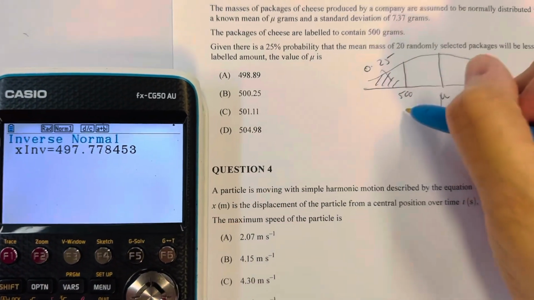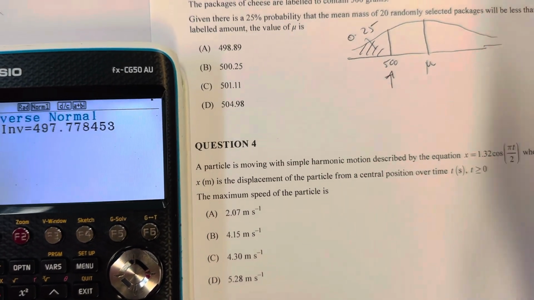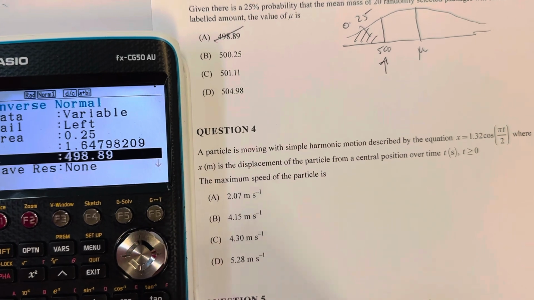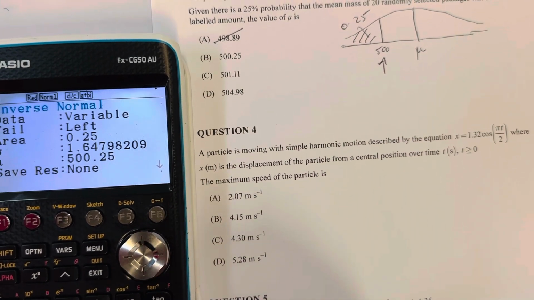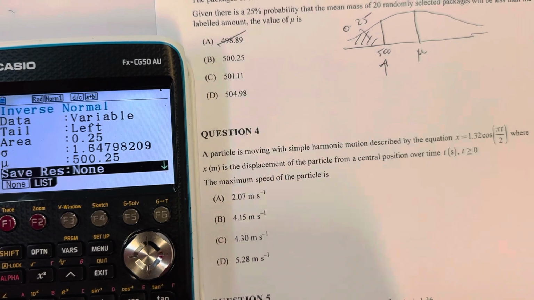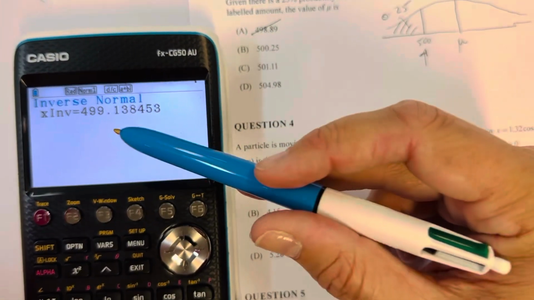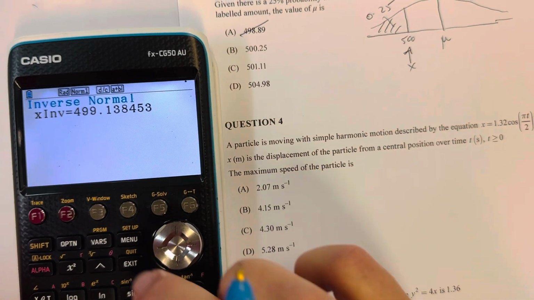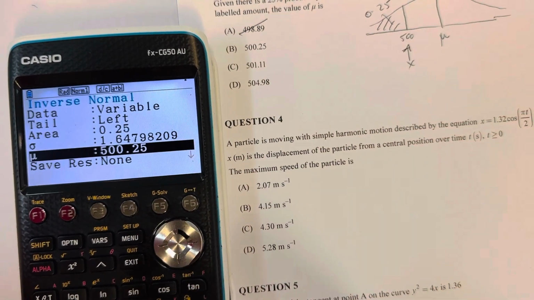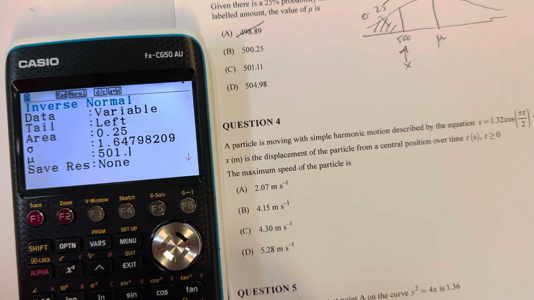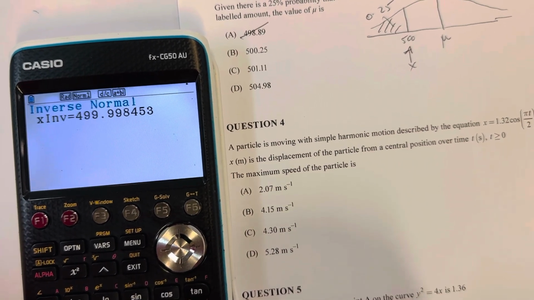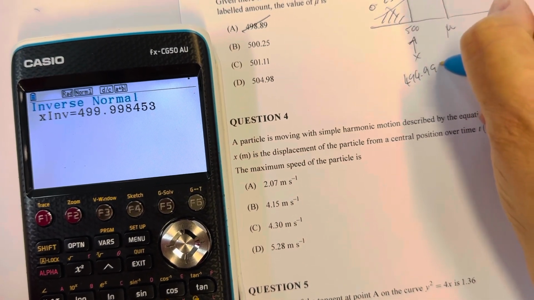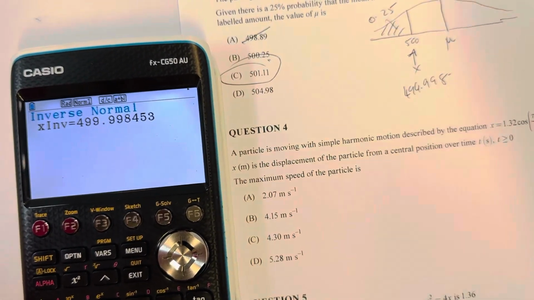But it does not give 500 here, so I'm going to cross that out. Exit. Second answer, 500.25. Again, it gives me 499.138, but not 500. Exit, go back up. 501.11. That gives me 500, 499.998. C is my answer.